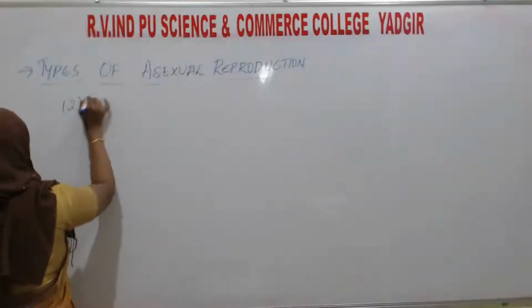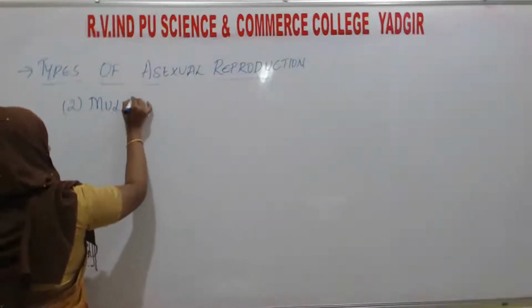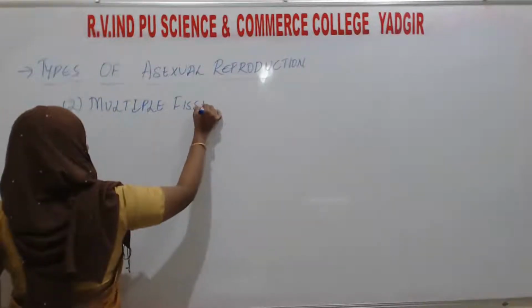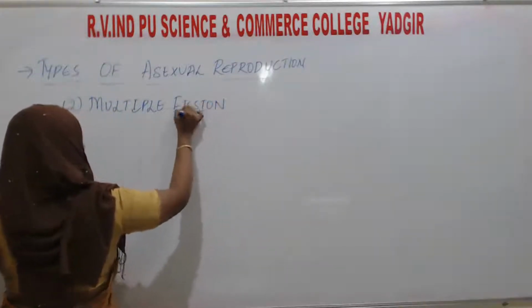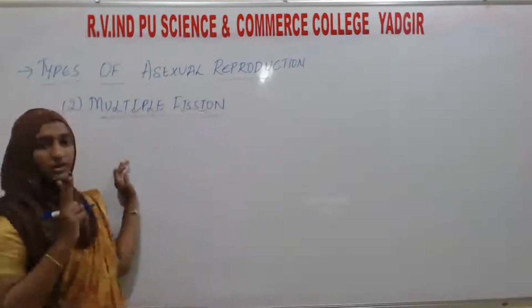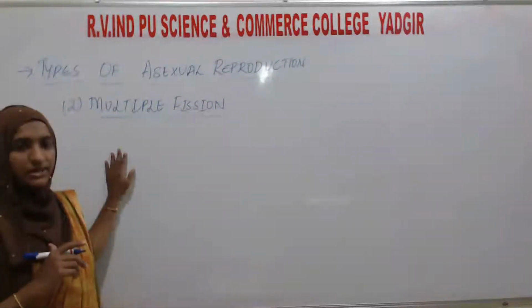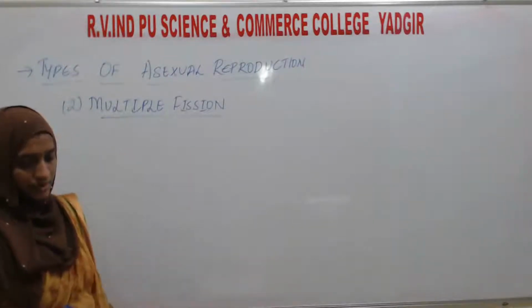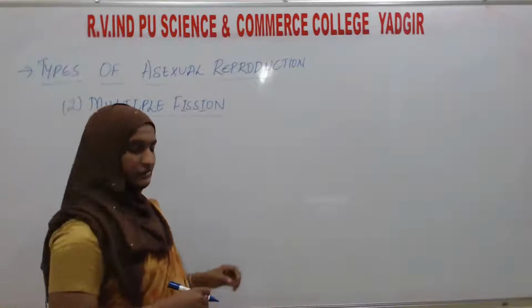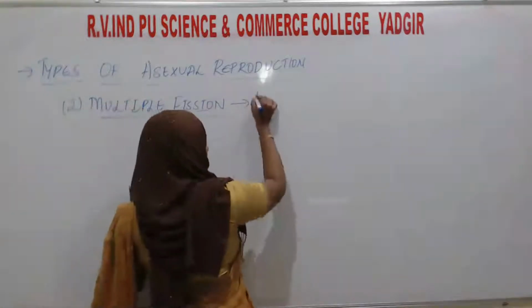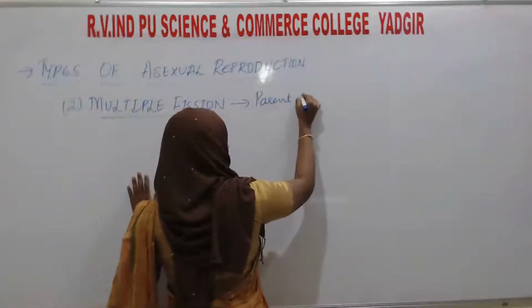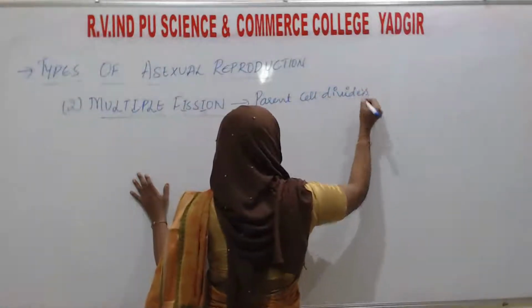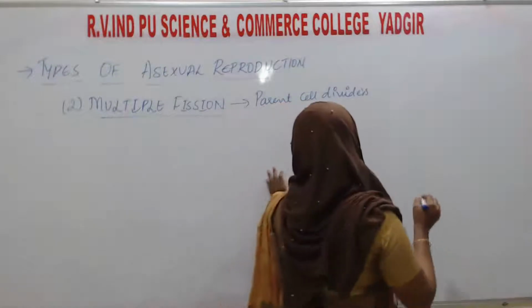The second one is multiple fission. In binary fission, only two daughter cells are going to form. But in multiple fission, a large number of daughter cells are going to form. Here you see, the parent cell divides into many offspring.